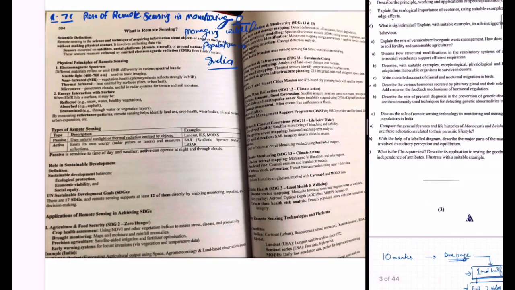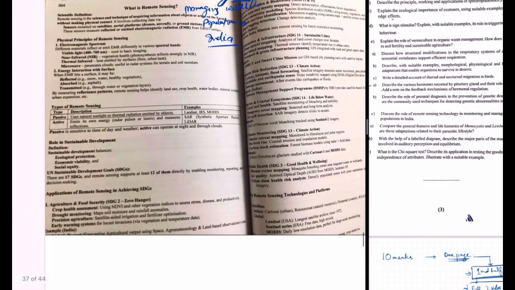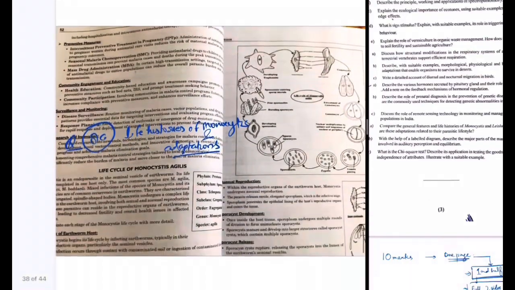Now, other question is about the remote sensing technology. Again, it's a very easy question. We'll also draw a diagram for this question and write everything about its structure, its role, applications. There are a lot of applications. There is use of this remote sensing in various ways, how it helps in achieving different sustainable development goals. So this is one of the important questions.